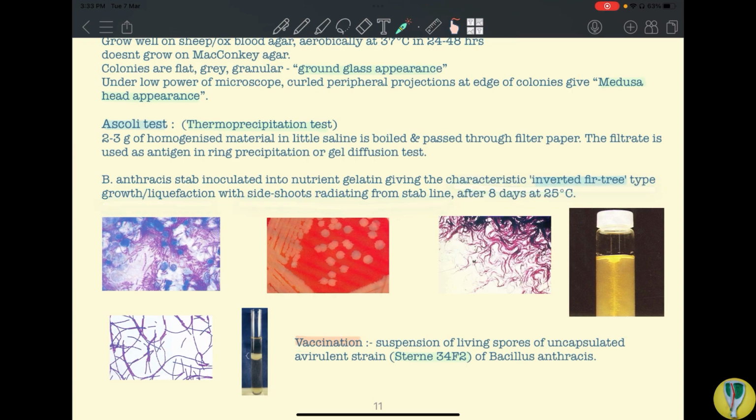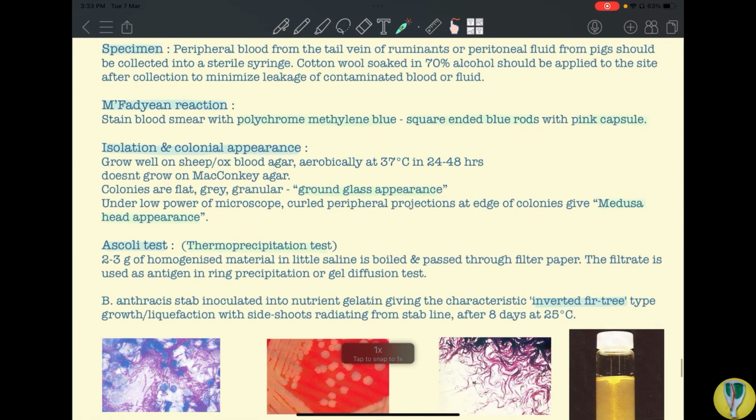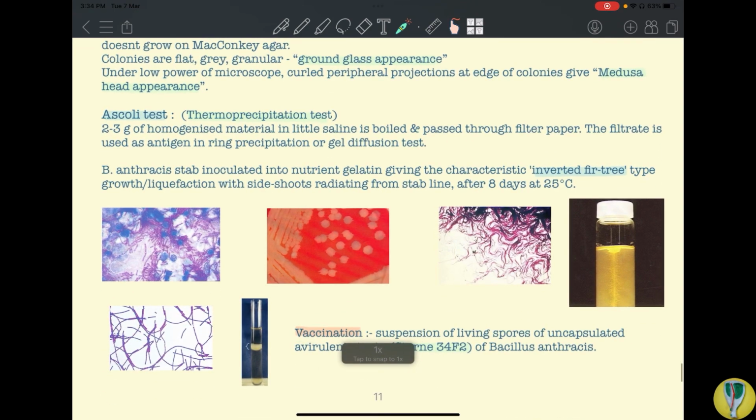Okay, other than these tests, you can also go for animal inoculation. This is also done in case of experimental studies. Here you take a dilute sample of B. anthracis of the suspected case, and you will inoculate it in the tail of a rat. Okay, in case the rat dies, this will give a positive reaction.